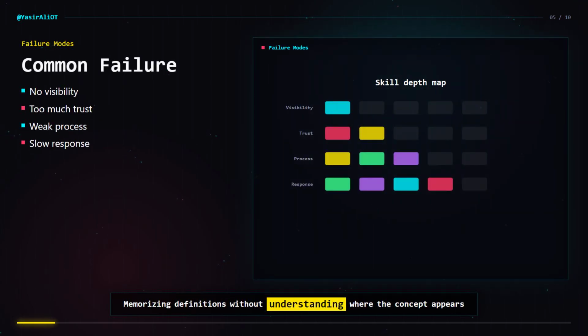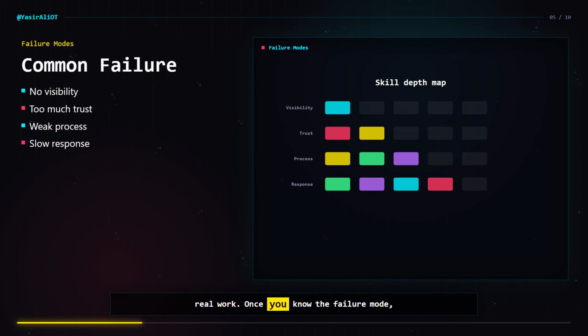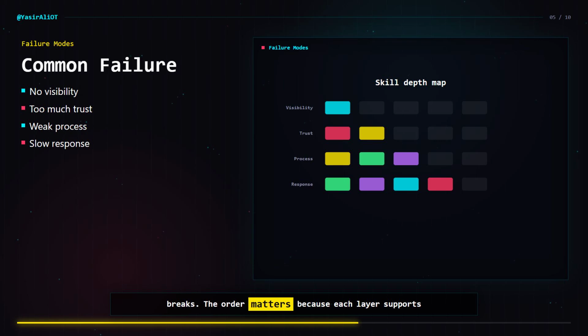Memorizing definitions without understanding where the concept appears in real work. Once you know the failure mode, the control choice becomes clearer. You are not memorizing a term. You are finding what breaks. The order matters because each layer supports the next one.